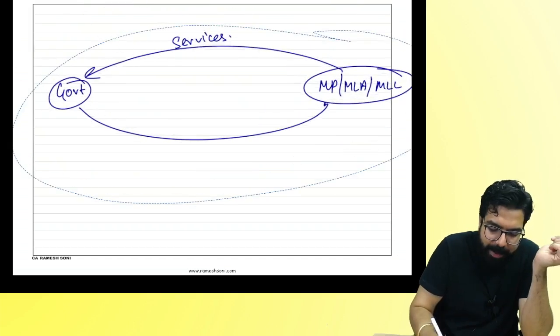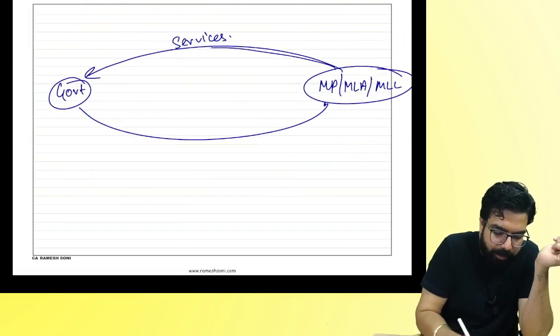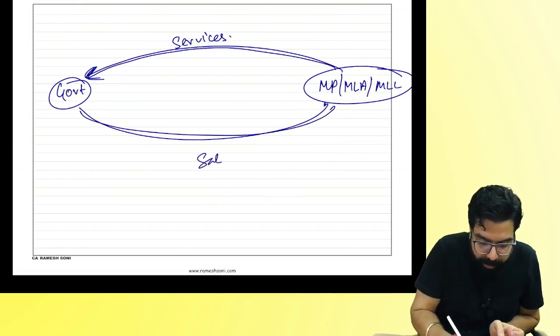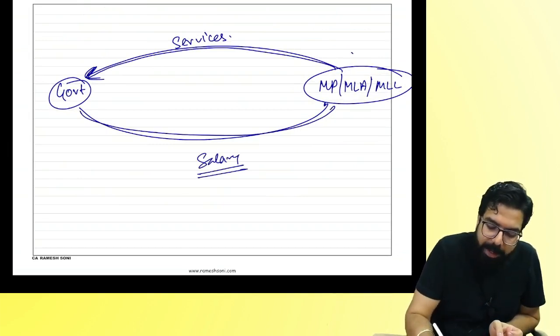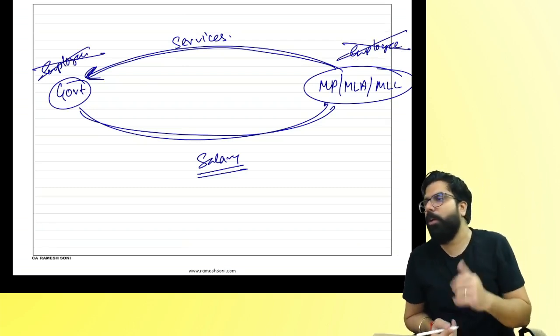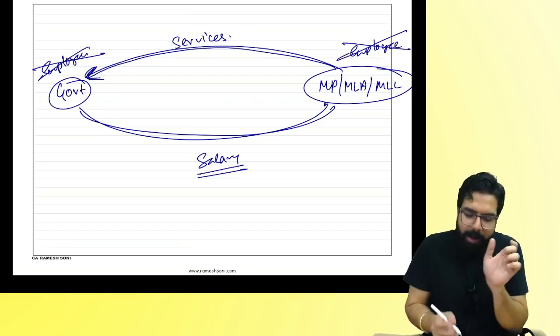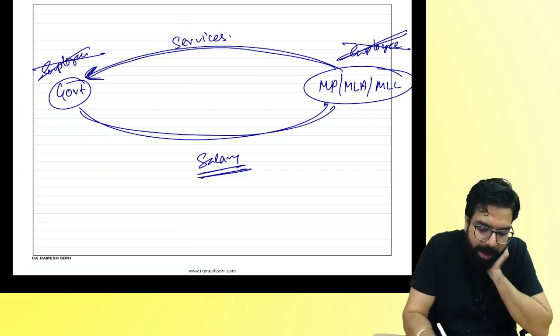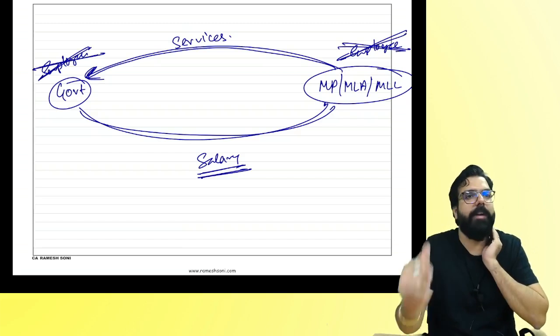An MP attends the session which is there, and he is always given what? Salary. But they are not employees, and no one is their employer. They are not the employees, but the name of the amount which is paid to them is known as salary. There is no employer-employee relationship anywhere.